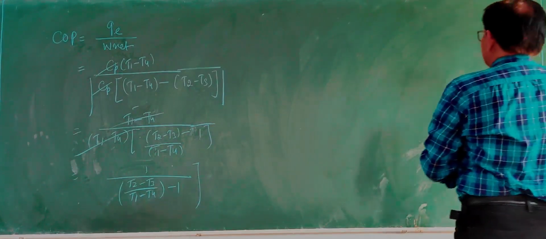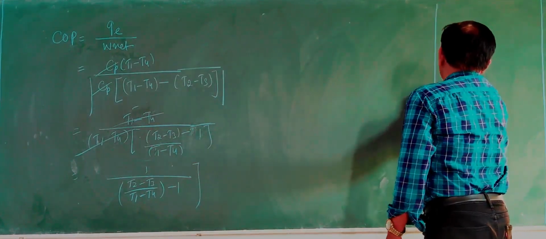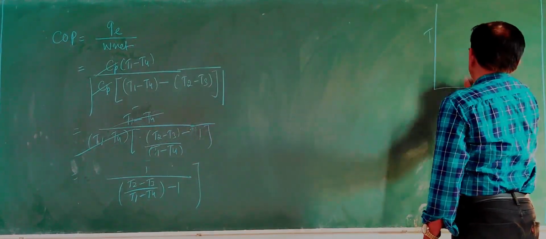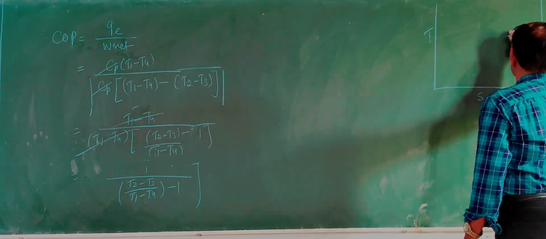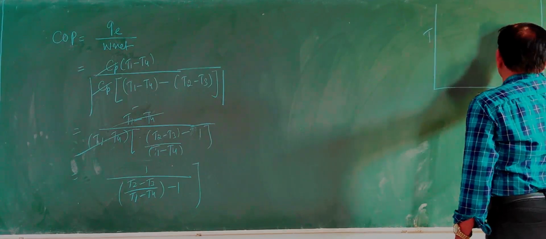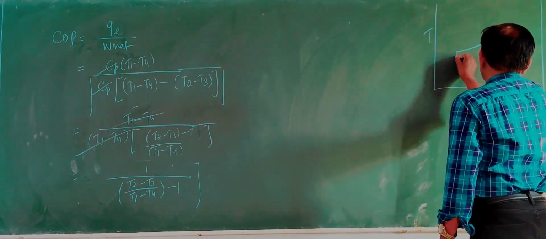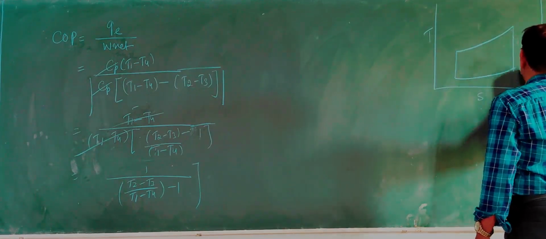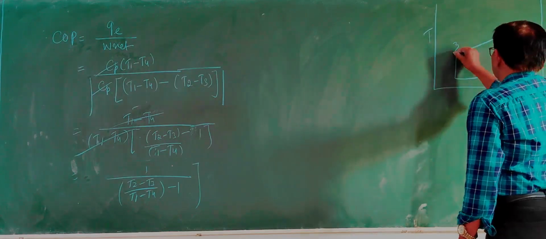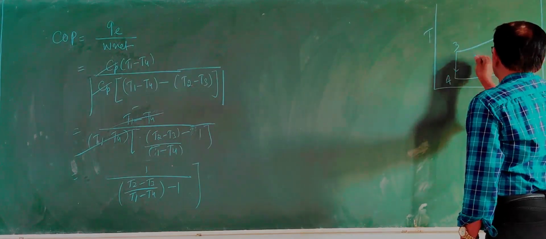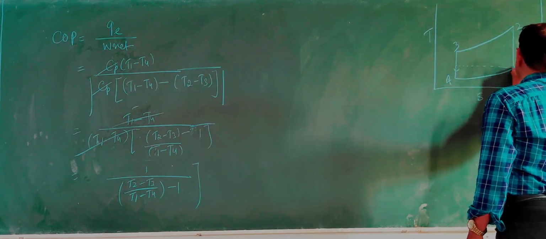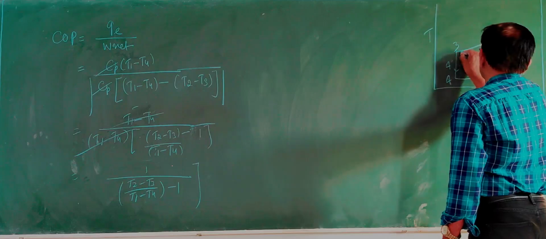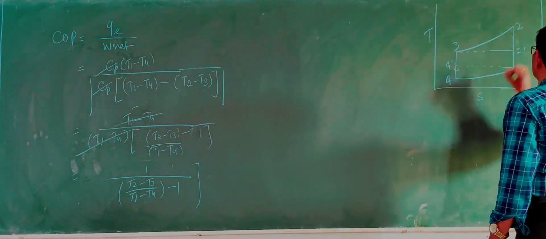Let us draw this T-S diagram again to understand how we can simplify this equation. This is a T-S diagram with points 1, 2, 3, 4, and we have also marked 4 dash and 2 dash.